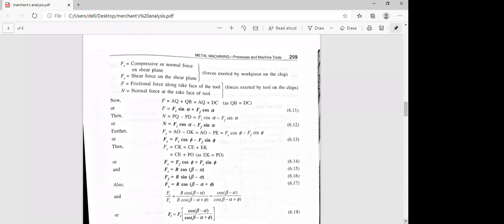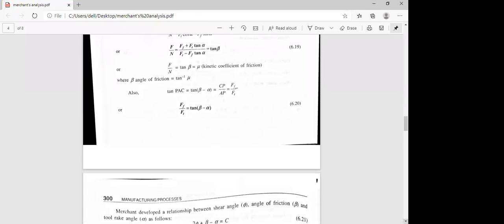So another relation is there; try to note it down. It is given by 2 phi plus beta minus alpha is equal to C.